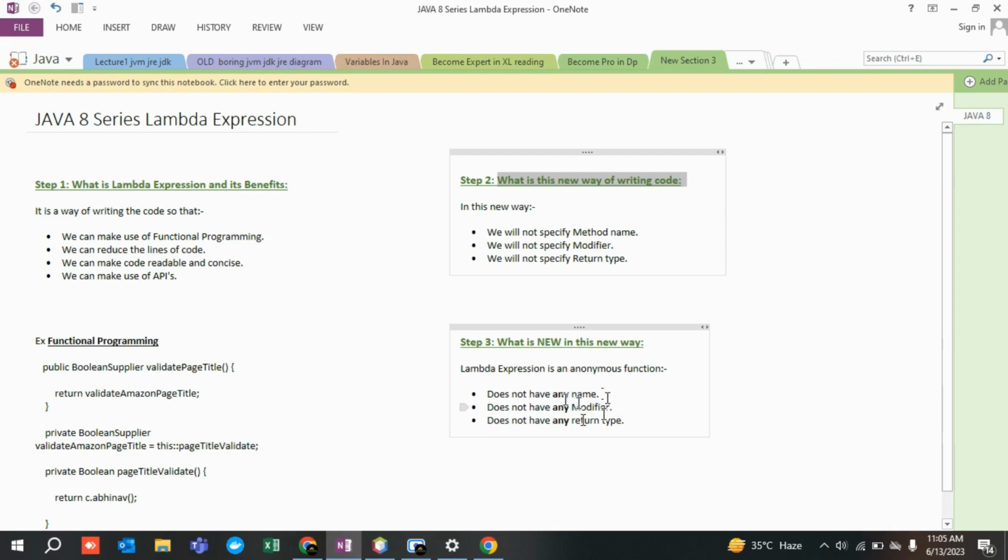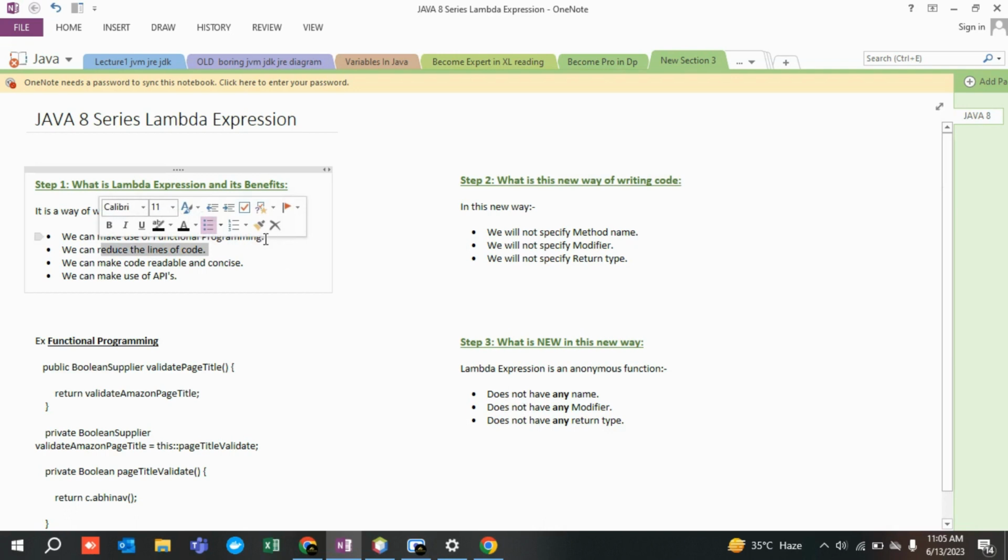So Lambda expression, if I try to conclude it at the end of this lecture, is that with the help of Lambda expression we would be able to write our code in such a way that it reduces some lines of code. We would be making use of functional programming as well. And once we start writing Lambda expressions, we would not be specifying any method name, any modifier, and any return type, right?